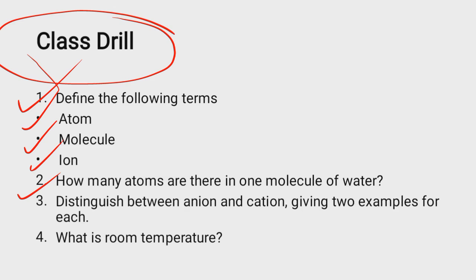Then question 2. How many atoms are there in one molecule of water? That's a very brilliant question. One molecule of water is represented by H2O. So how many atoms are here? That's a big question for you. Then question 3. Distinguish between an anion and cation. Give two examples for each. Yes, good. That's another good question.